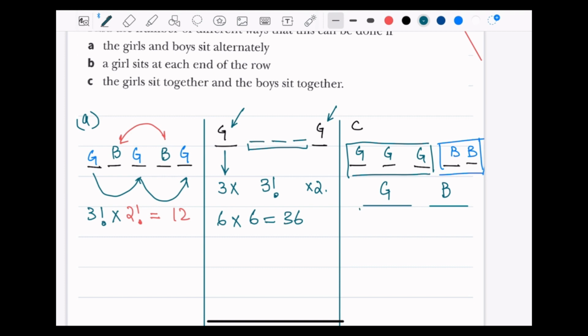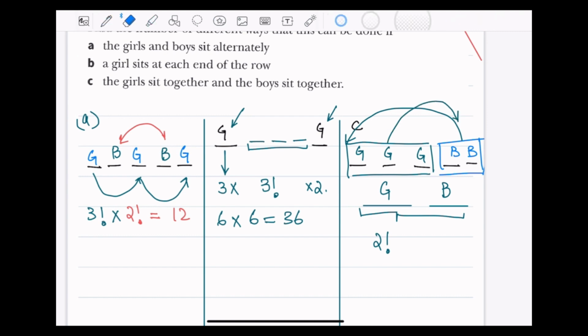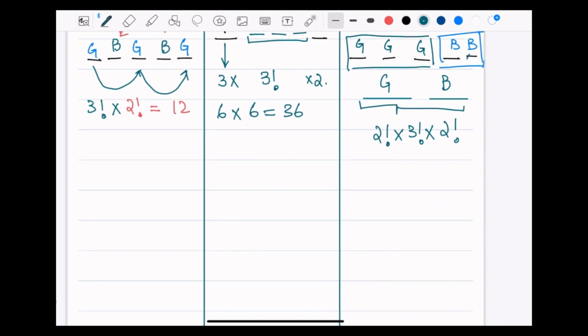So as I could see, if I make this one, it's going to be 2 factorial because they both are shuffling. The group of boys can be first and the girls on the other end, hence. So moving on, I can say that this is 2 factorial, now girls within themselves can shuffle times 3 factorial, times boys within themselves can as well shuffle times 2 factorial. So 6 times 4, there's going to be 24 ways in all.